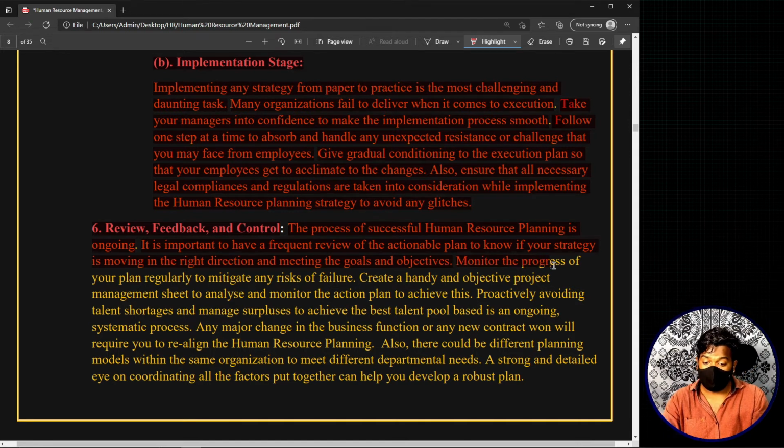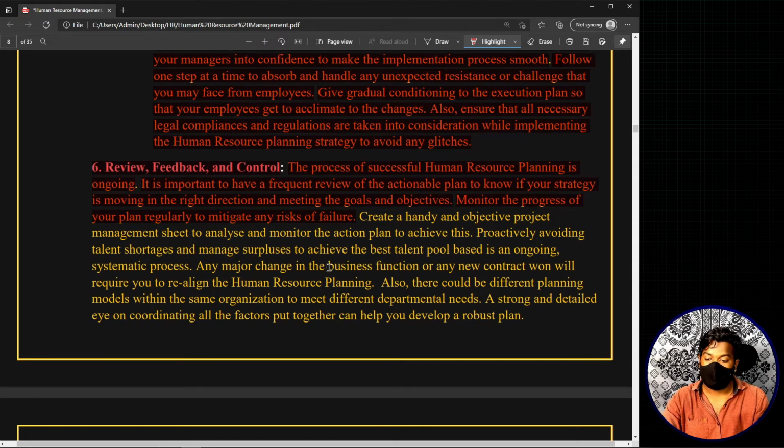Now monitor the progress of your plan regularly to mitigate any risks of failure. Mitigate means avoid, basically in simple terms. Now create a handy and objective project management sheet to analyze and monitor the action plan to achieve this. It is always good to have a sheet which represents each and every step, so that you could use that as a source while monitoring, controlling, and all these things.